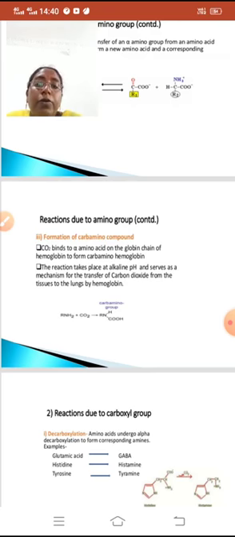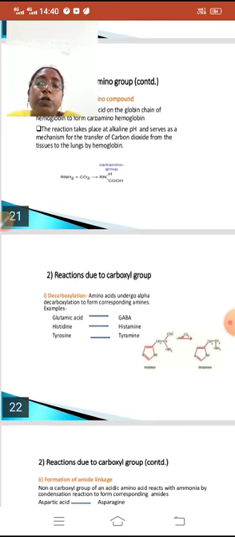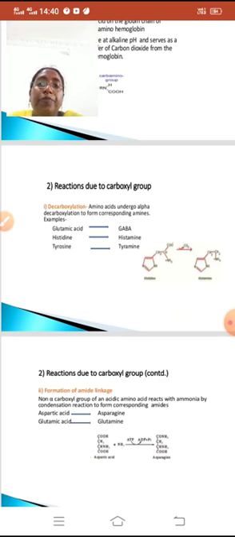Okay, now we will see the reactions due to the carboxyl group. First one is decarboxylation. Amino acids undergo alpha decarboxylation to form the corresponding amines.